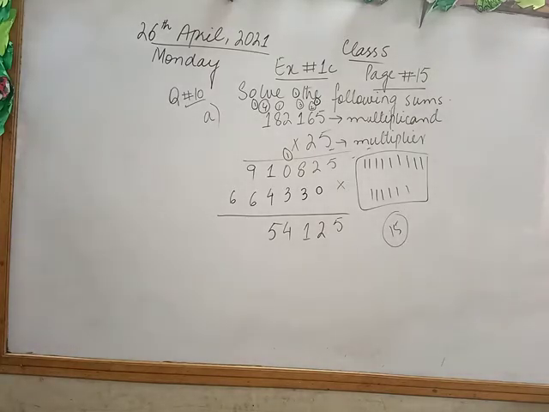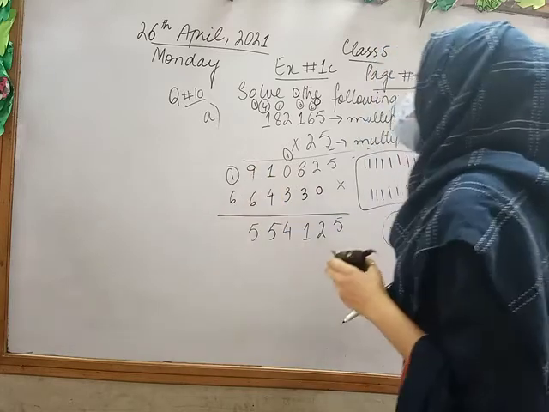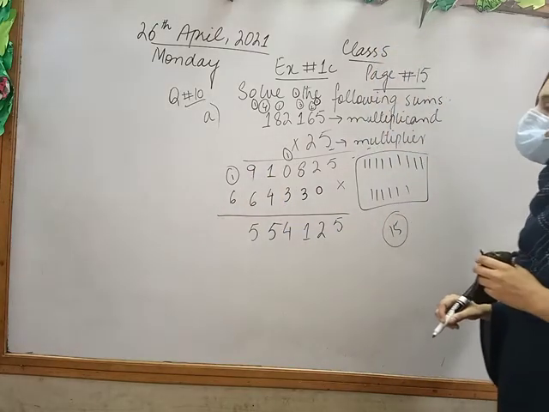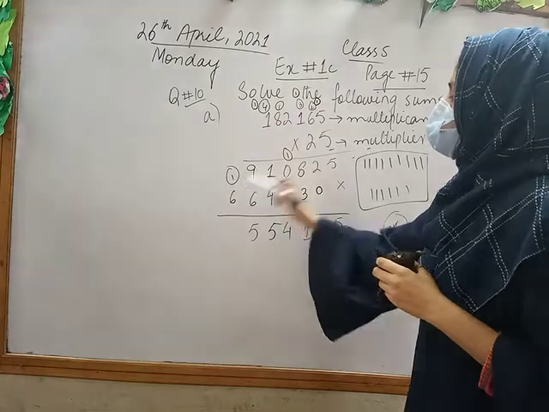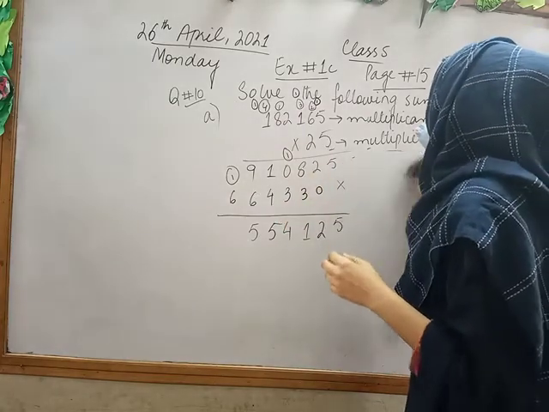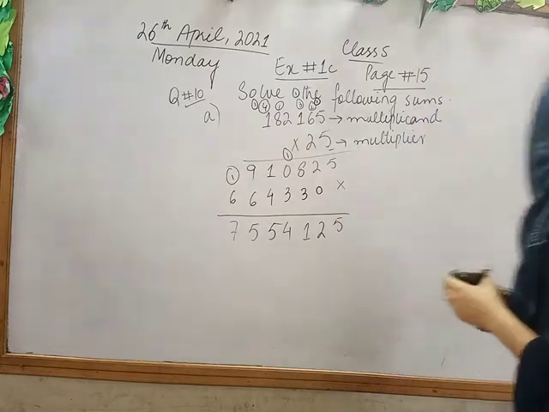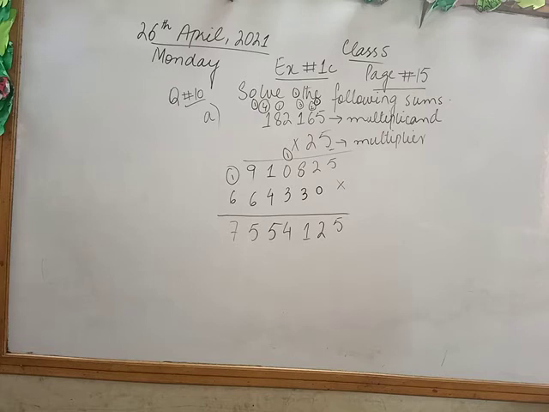So I will write 5 there, which is at the unit place, and 1 as a carry. Fine. Now, in the end I have 1 plus 6, which equals 7. Okay class?